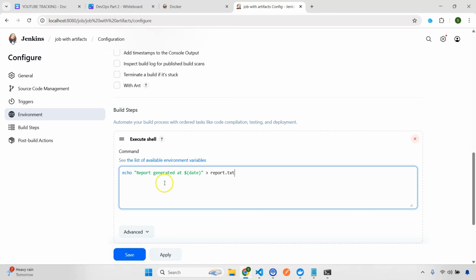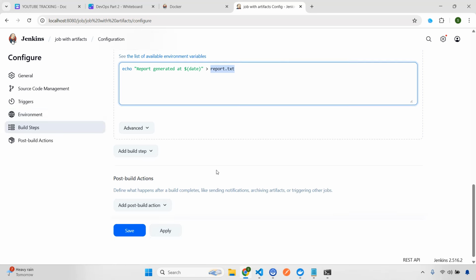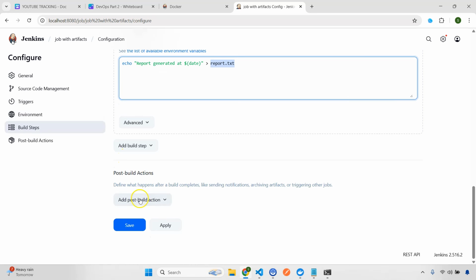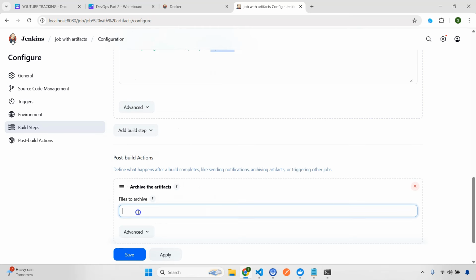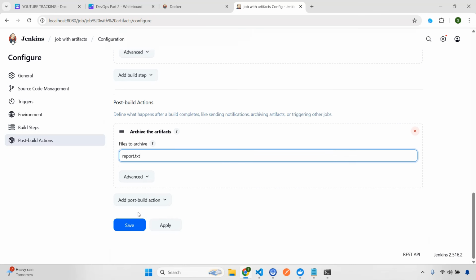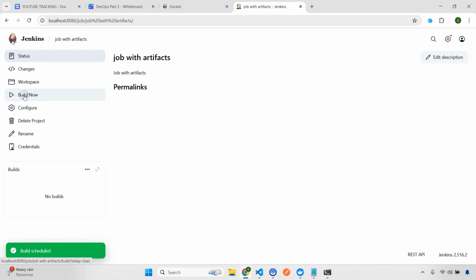So here I'm just telling that once this is successful, I'm going to create a report.txt file which will be stored in my artifacts, right? So we have echo report generated at, this is the current date, and this is the file name. Now I will go to add post build action, and here you can see you have this archive the artifacts. Click here and you need to give the file name, which file you want to archive. So I'm going to give report.txt. That's it. And now you can save this, build it,